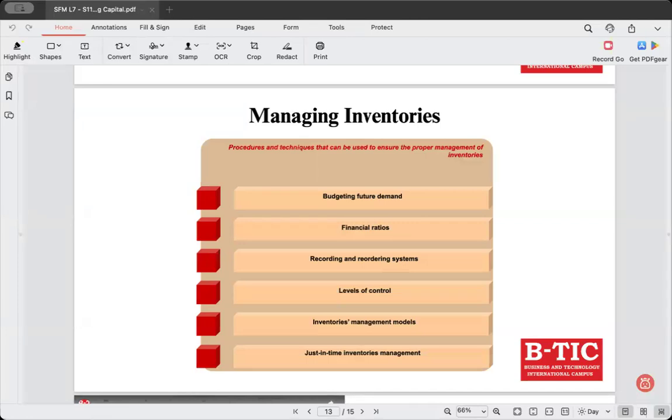Clear? But there is a disadvantage. As I said, there is a disadvantage. You need high coordination, right? There's trust, reliability, everything. And when it comes to JIT, you're completely supplier dependent. That is why you need a reliable source of supplies that can deliver the required goods quickly. If the supplier fails to deliver on time, your production will stop. Your production will be disrupted.